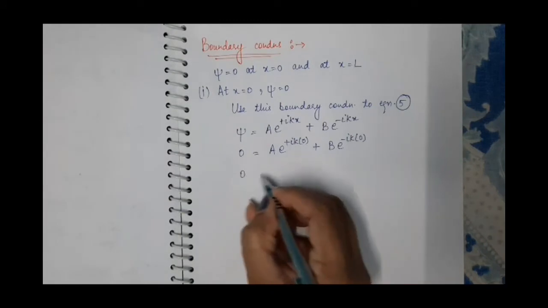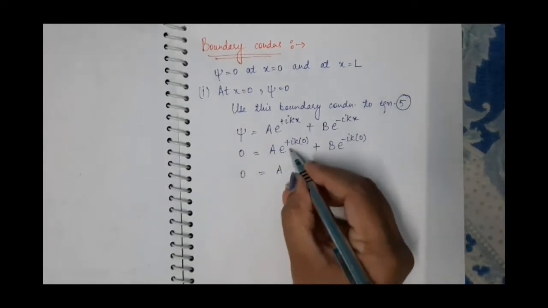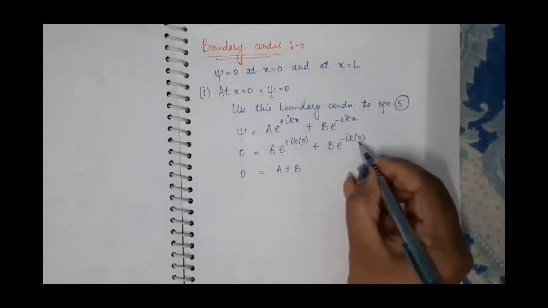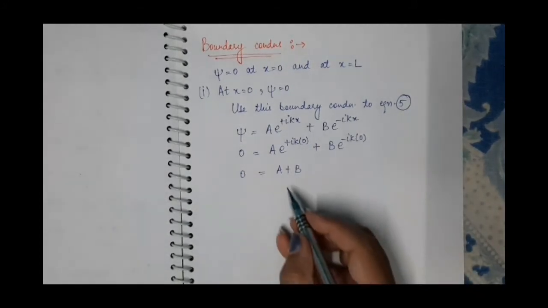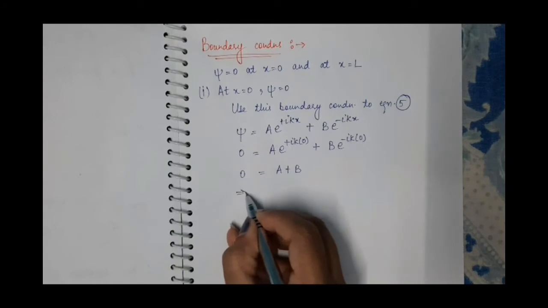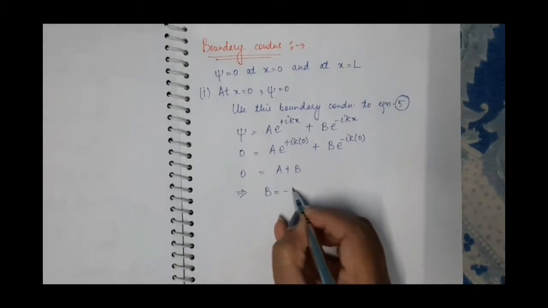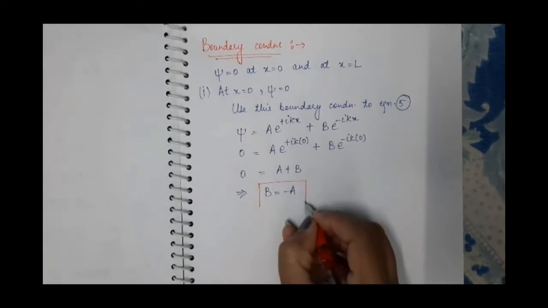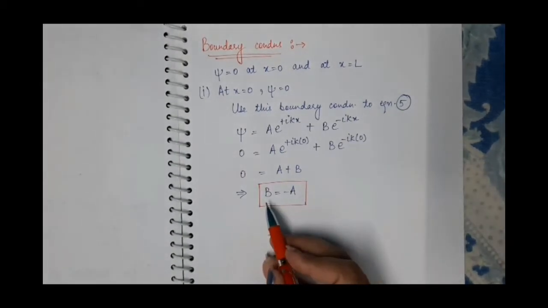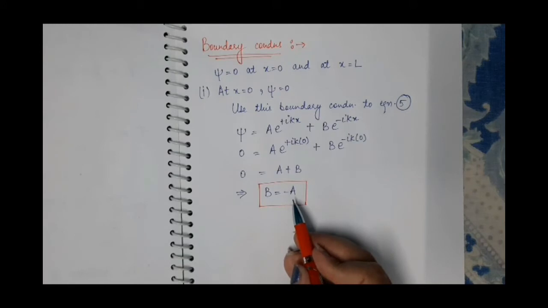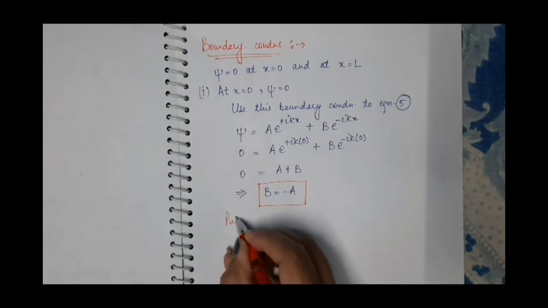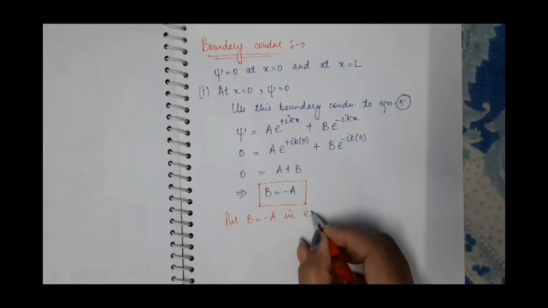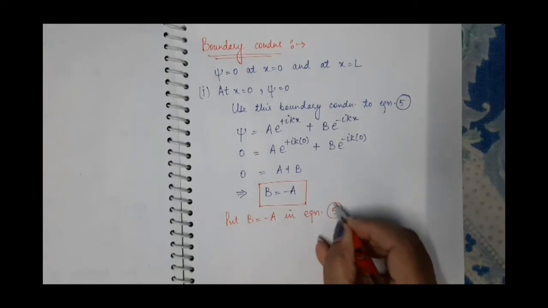So we have 0 is equal to A e raised to power 0, which is 1, plus B e raised to power 0, which is again 1. So we have A plus B equal to 0, which implies B is equal to minus A. Put B is equal to minus A in equation fifth.